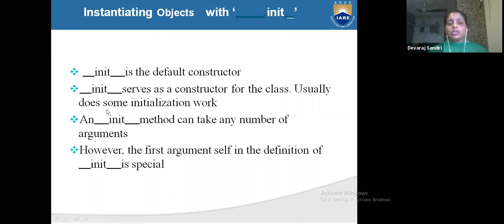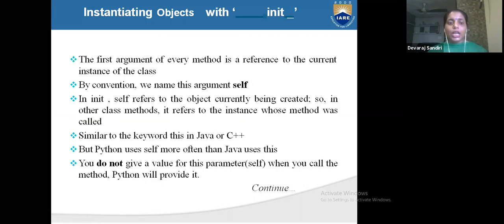It usually does some initialization work. An init method can take any number of arguments. It can be just self, otherwise you can give many. The first argument of every method refers to the current instance of the class. The name of the argument is self.